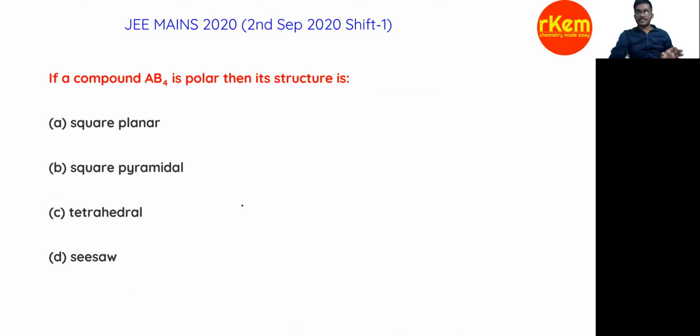They are very easy. Next: if a compound AB4 is polar, then its structure is, okay, AB4. Look at this carefully. If it is square planar, what will happen? Directly the dipole moment will cancel out, right? It is 0.